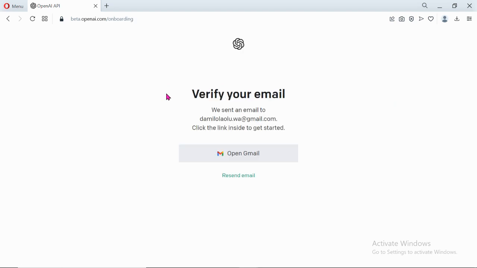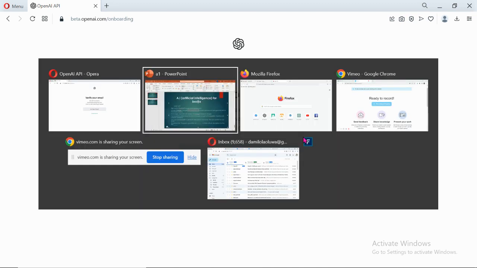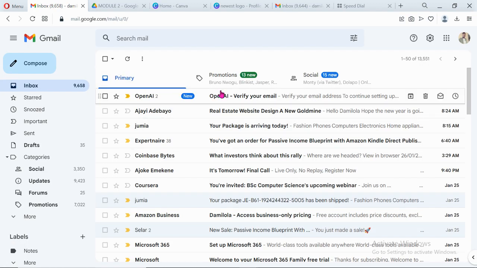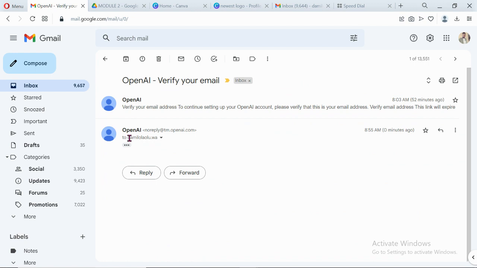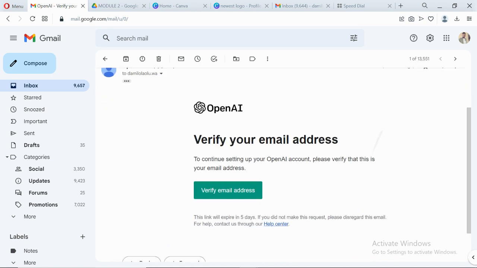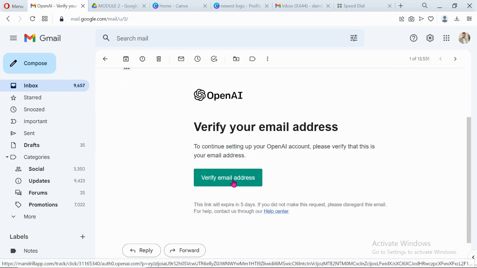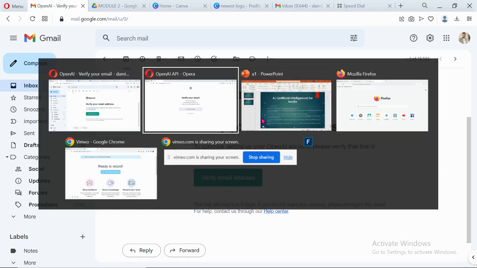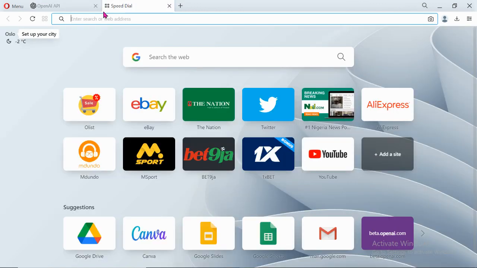So we've sent an email to click the link. Let me just open my email on here now. Okay, so this is it. It says verify your email address. Let me just copy this link and paste it here to verify.